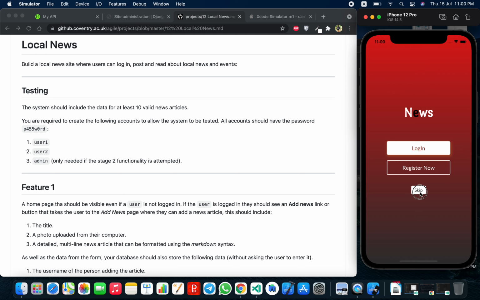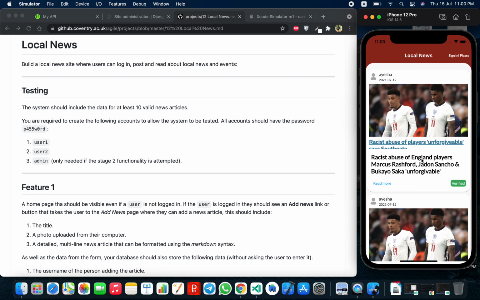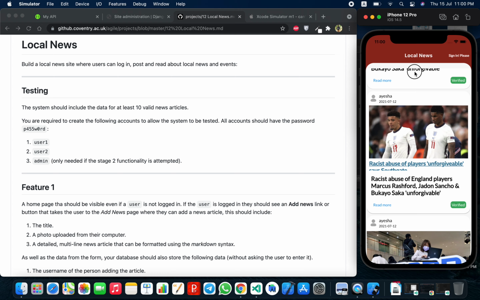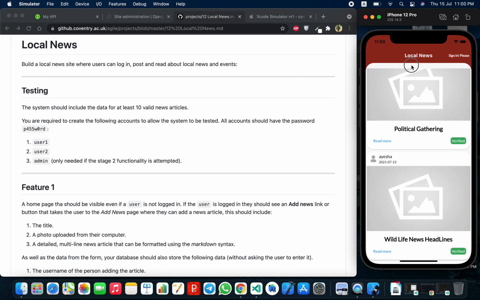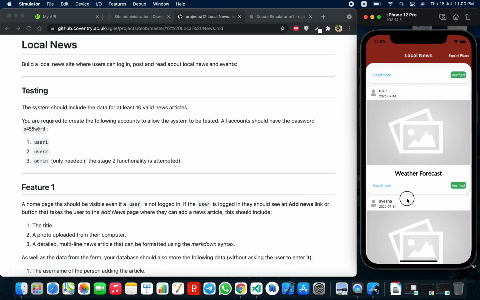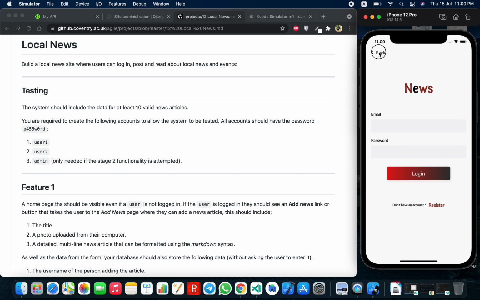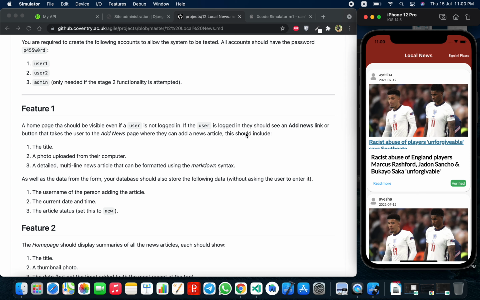According to feature 1, the user can read the post without login, which covers all the parameters like title of news, photo, detail, username of who has added the news, date and time, and article status, which I have changed from new and old to approved and unapproved.